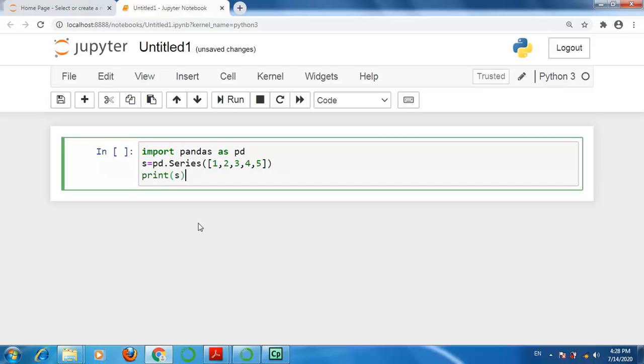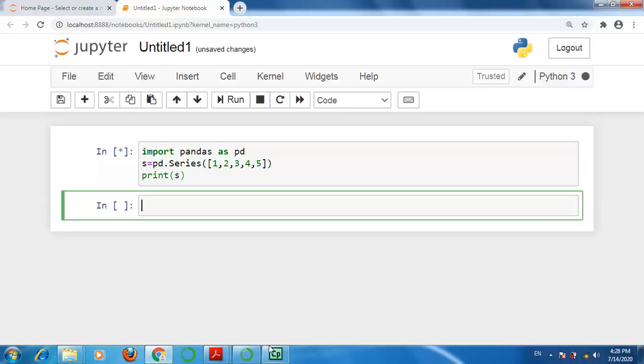So simply you can say, if you want to create a series, first you have to import the pandas library in your program, and then you can use the Series function of pandas for creating a series. Now I am pressing shift and enter. So let's see the result. It will show you the series. And the data is 1, 2, 3, 4, 5.